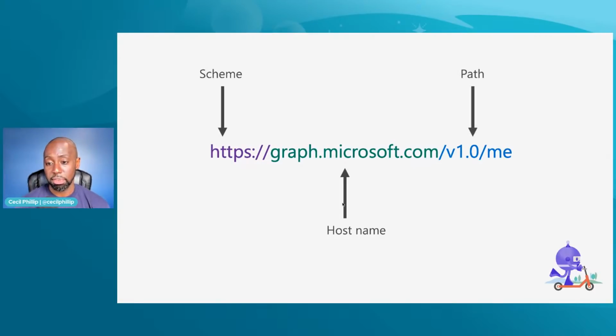And then the last part of that is the resource, right? What's the thing within this domain that I'm trying to get at? And in this case, I'm trying to get at my information, which is why it's a /v1/me, right? I want to know about my stuff. So if we read this API left to right, it's saying, I want to make an HTTP request to Microsoft Graph to get information back about me, right?